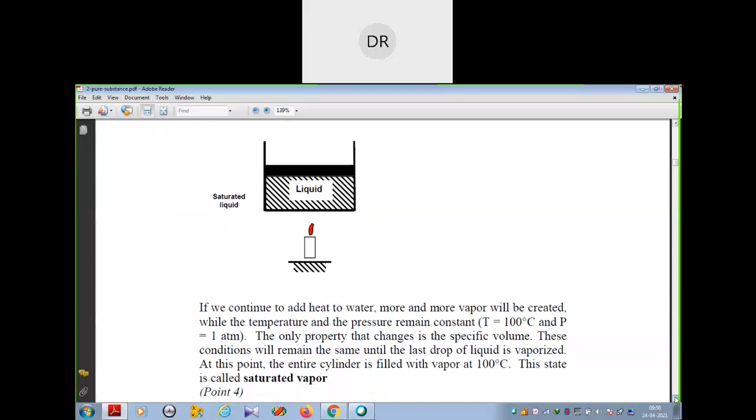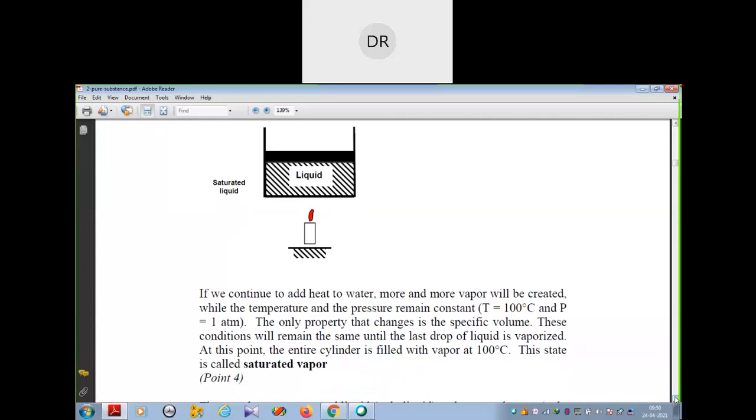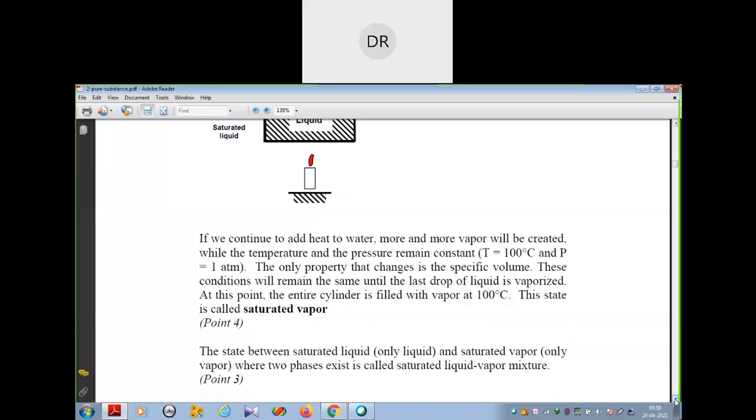When all the liquid is vaporized, that point is called saturated vapor. At this point the entire cylinder will be filled up with vapor at 100 degrees centigrade. If we add more heat from here, the temperature will increase. Very important these things. The state between the saturated liquid and the saturated vapor is called the saturated liquid vapor mixture.